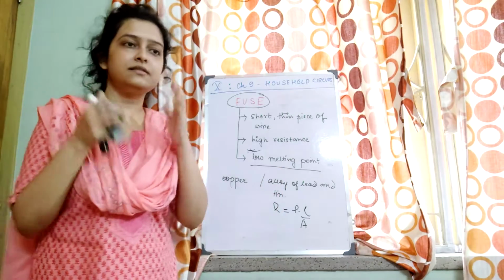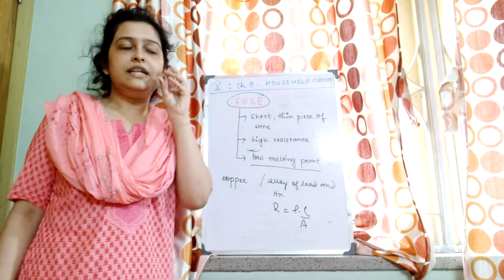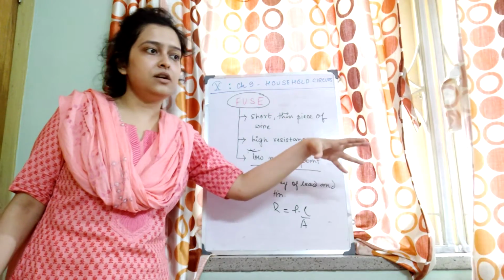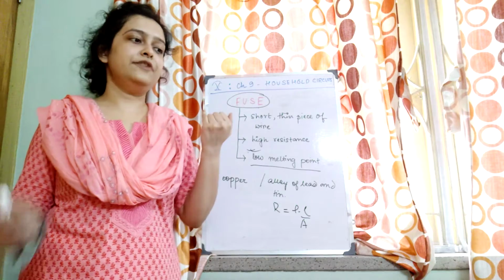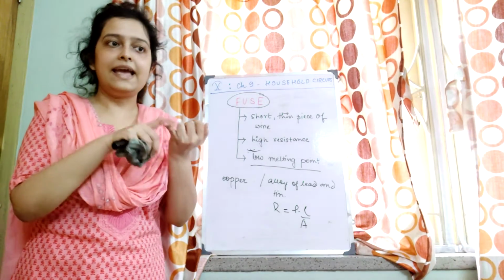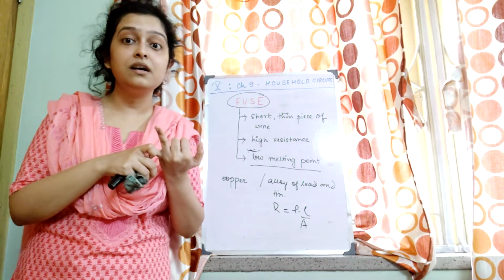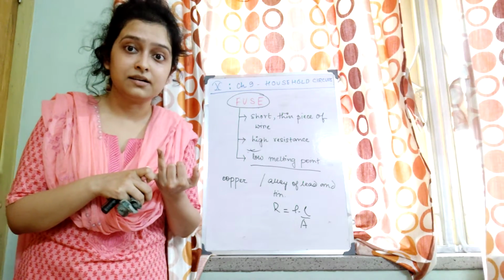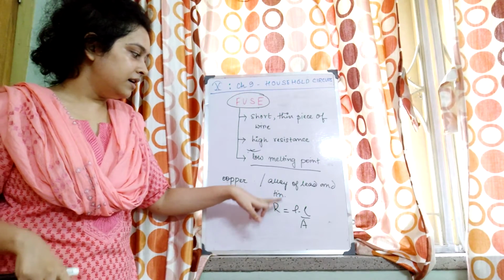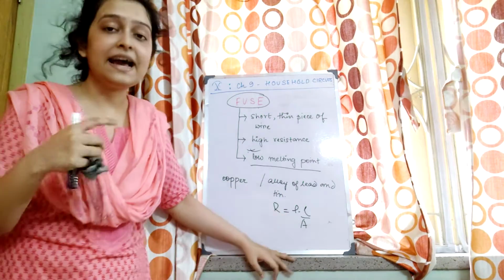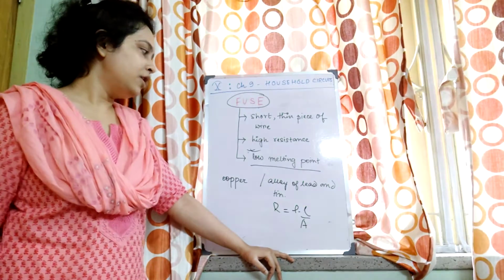Specific resistance actually differentiates different materials on the basis of their resistance. So if I say A and B, A has more specific resistance than B. That means B is a good conductor. So basically A, the one which has got high specific resistance, has more resistance.